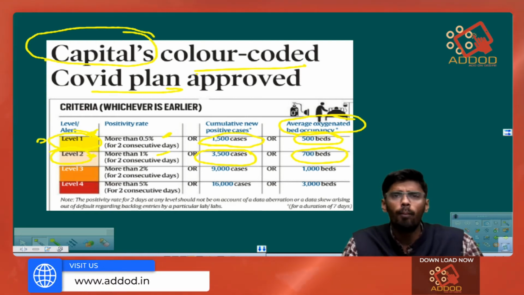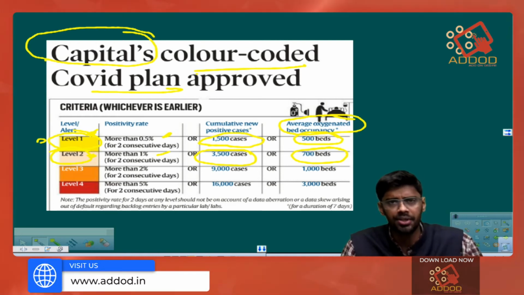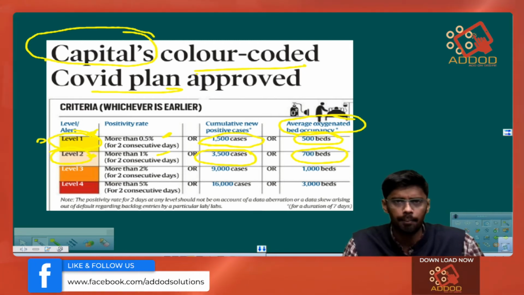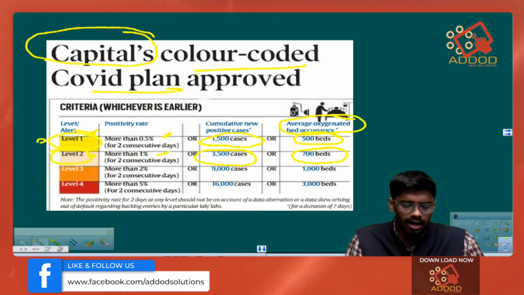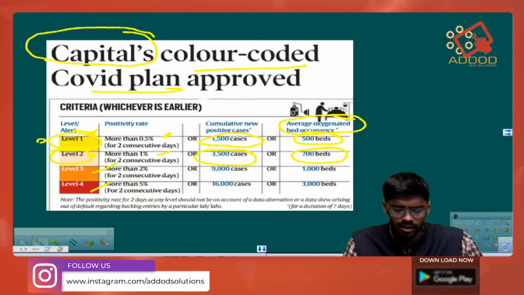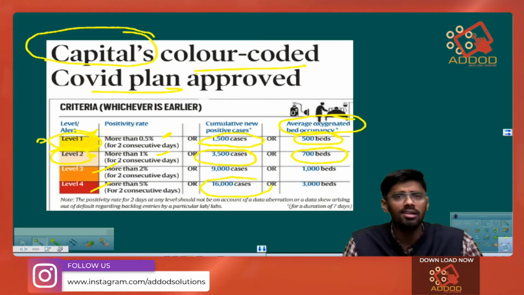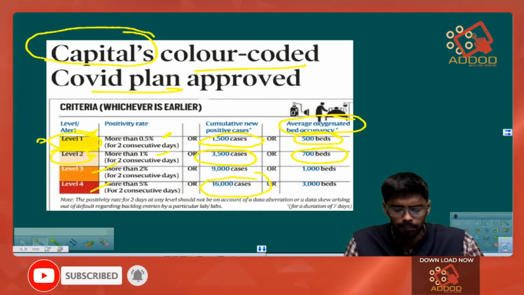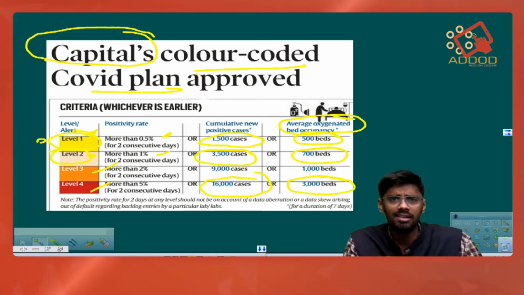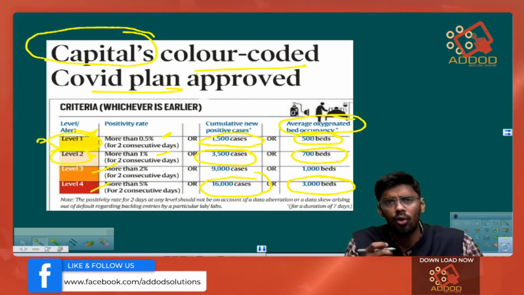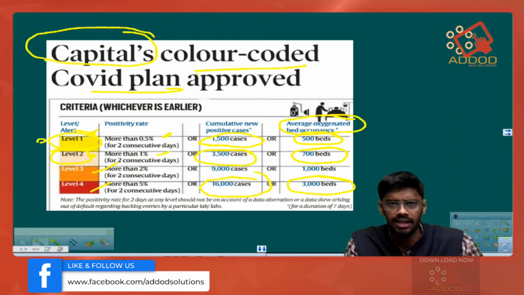In this, more restrictions will be placed so as to reduce the infections in the national capital territory of Delhi. Similarly, we have level 3 orange and level 4 red. In level 4 red, if the total cases are 16,000, or if the total use of oxygenated beds is 3,000 beds, level 4 will be imposed, wherein many restrictions, including closing down of normal shops, will be imposed by the Delhi government.